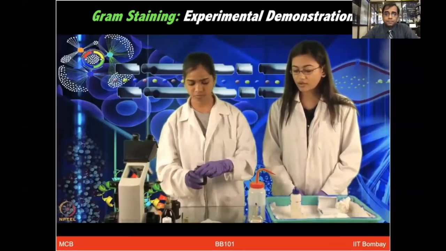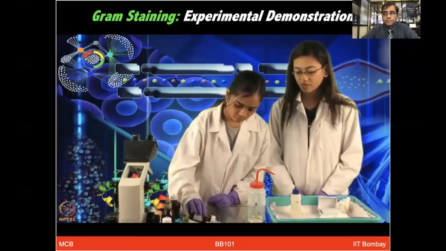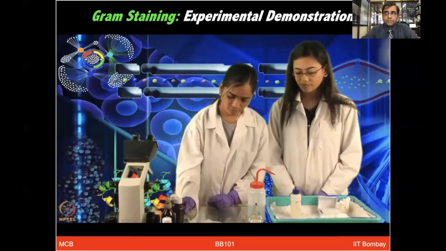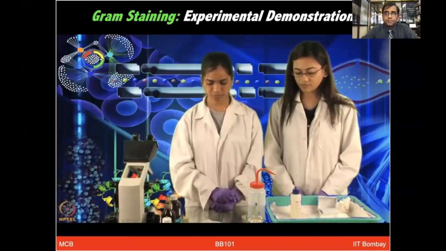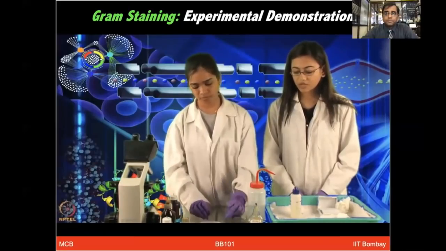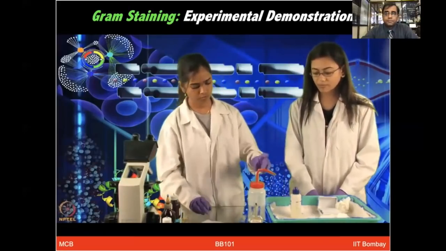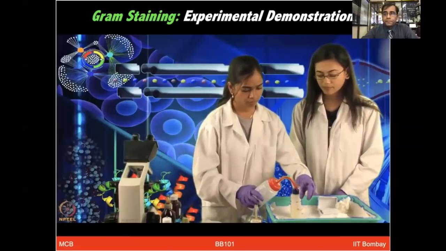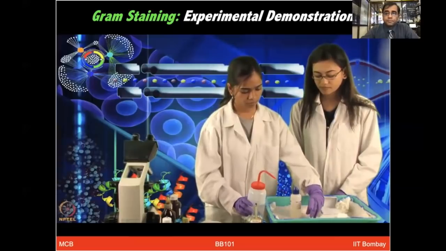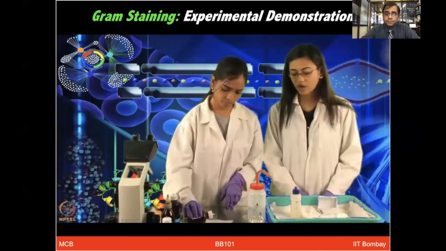We will now add decolorizer, which is acetone alcohol. After a few seconds, we will wash off the decolorizer. We will now add safranin.